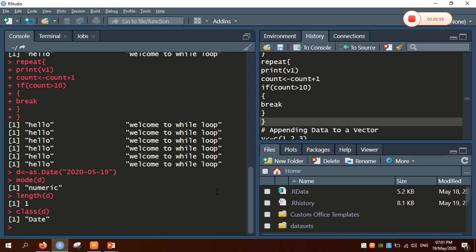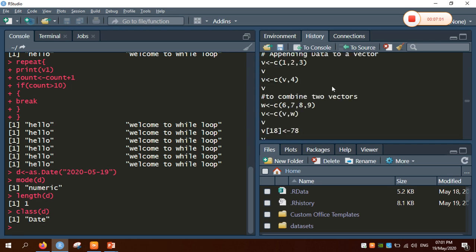Now, how do we append data to a vector? Since we have created a vector, now we want to add data to it. We can use the vector constructor c to construct a vector with the additional data items.